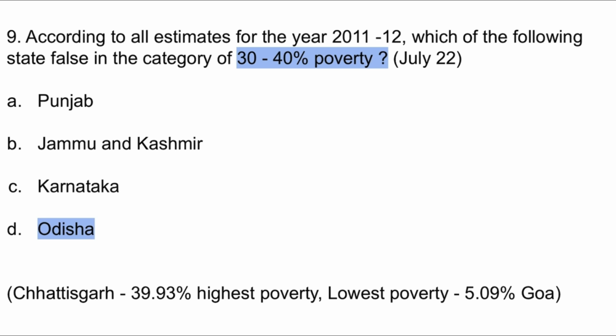So read the options carefully. 30 to 40% poverty, two states will fall under that category, Odisha and Chhattisgarh. See the options, whatever is given, take that. And lowest poverty will be in the state of Goa. Here 30 to 40% poverty is asked and in the option Odisha is given. We will take D as the correct one.